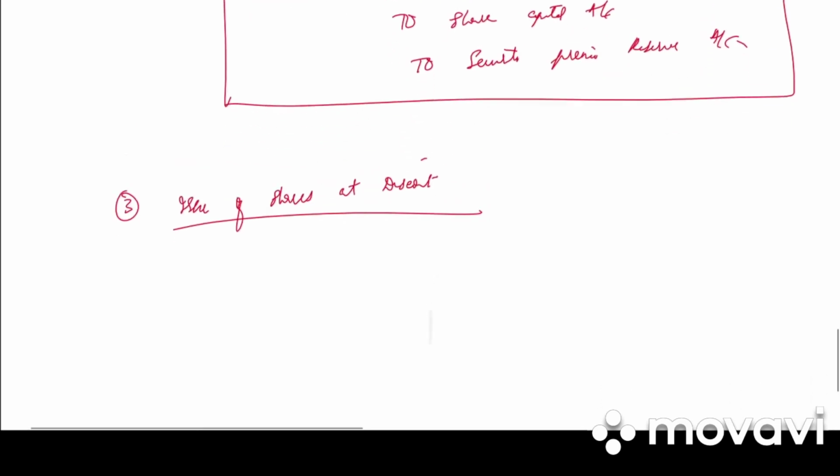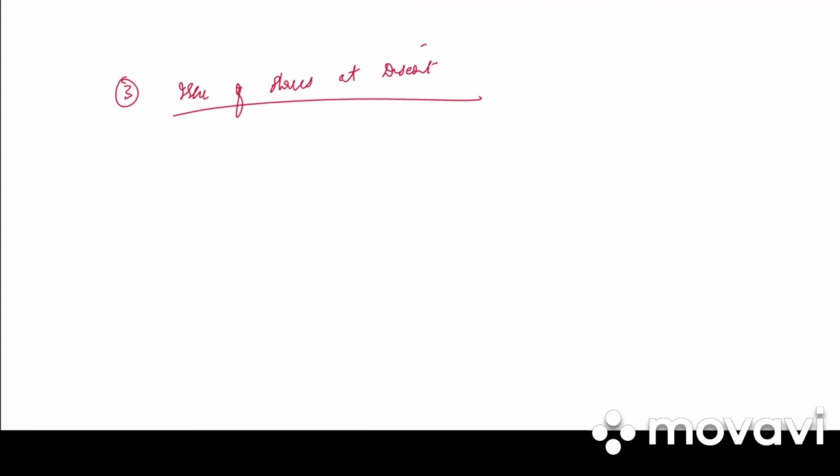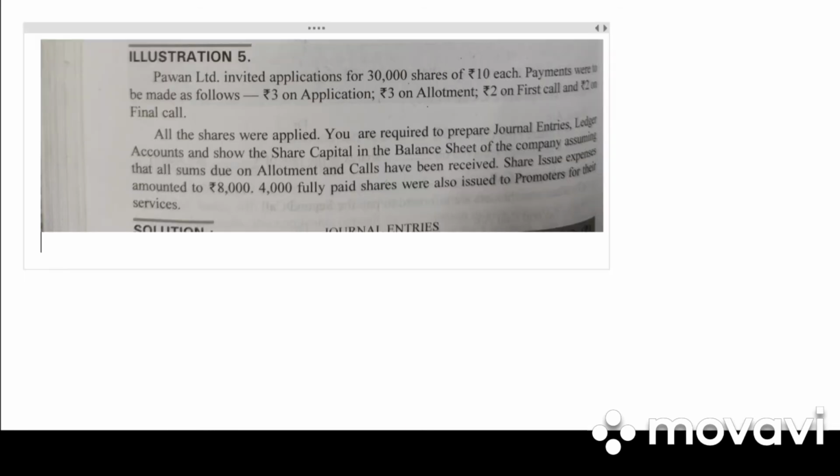So what will be the entry? Securities premium is credited, discount will be debited. So it is share allotment account debited, share discount account debited to share capital account. Clear? So let us work out a problem.